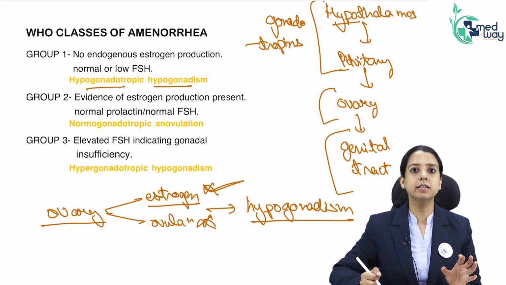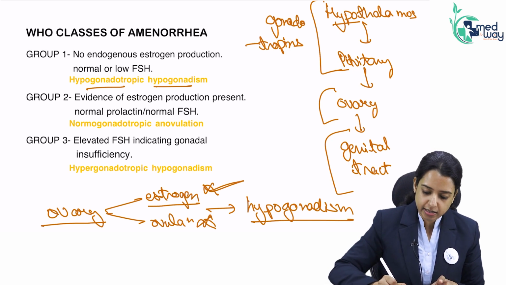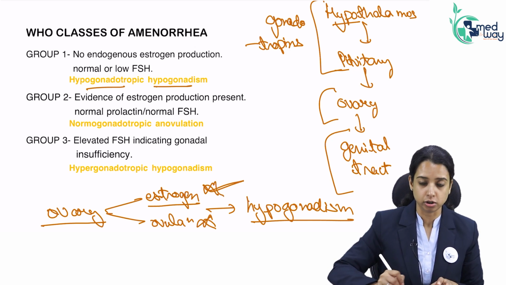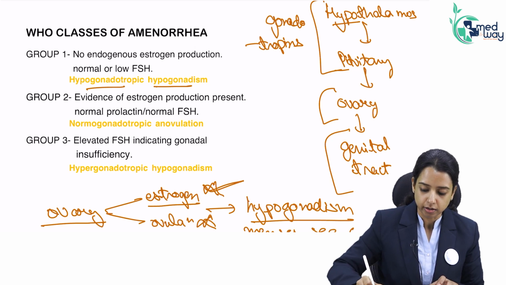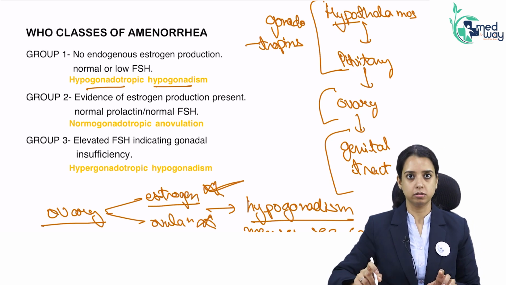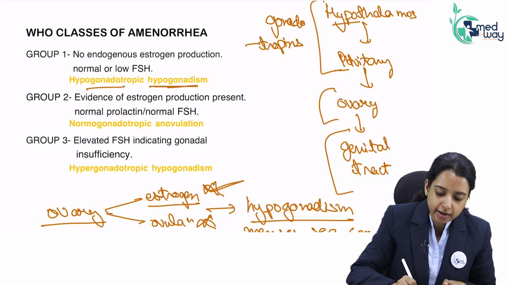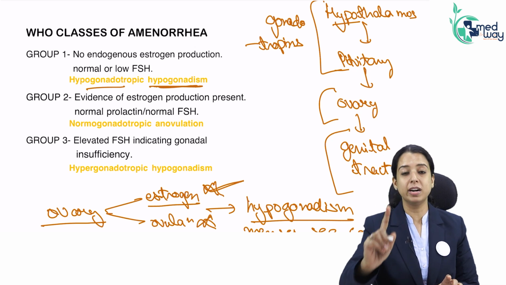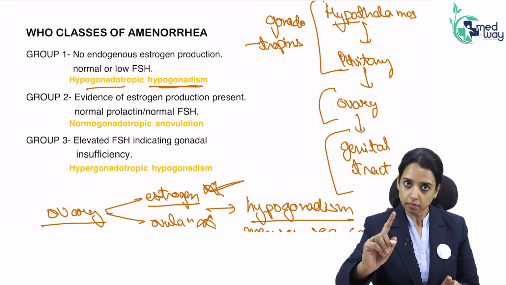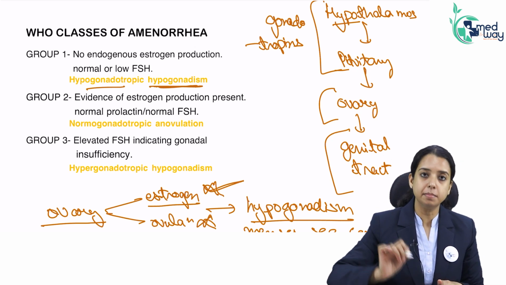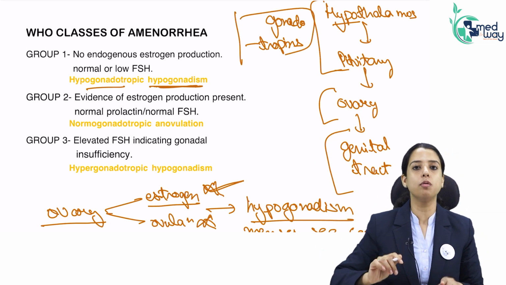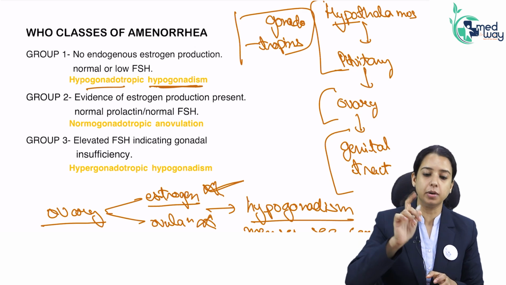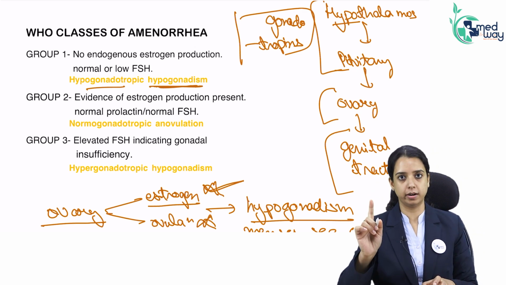When the gonads are not working, the patient will not have estrogen, and the patient will not have ovulation. So the patient will have neither menses nor secondary sexual characters. So this is a severe condition. It is not anovulation. Whenever I say hypogonadism, it means the estrogen in the body is lacking. Hypogonadism can be because of a central cause, where the gonadotropins were not working, that is why the ovary stopped working. We call it category 1, hypogonadotropic hypogonadism.